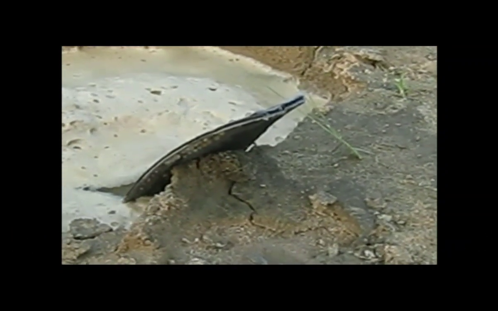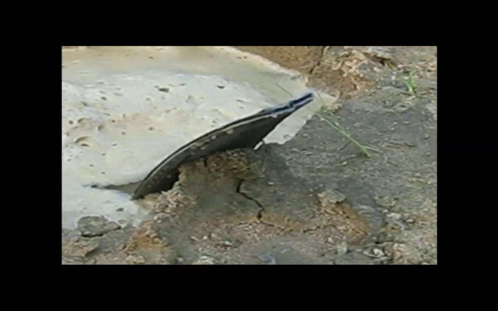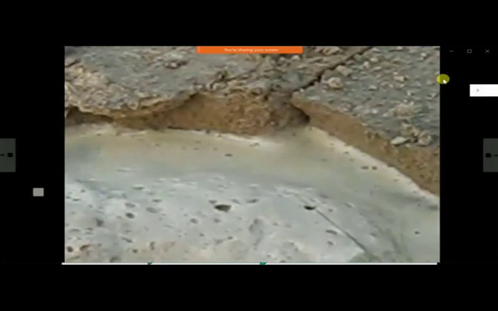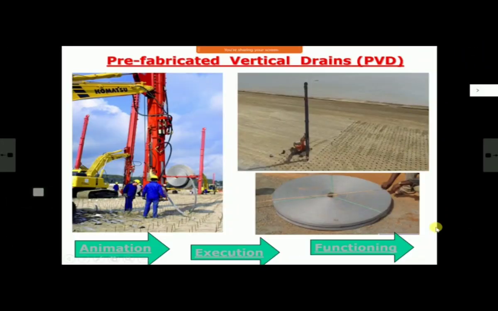So then even with the load of this excavator or the equipment moving over that, you will get it itself, you see that much water is being drained out. So they are very effective and very easy to install. That's exactly the reason I told you they have become almost all vertical drains nowadays. Wherever it is done, they are done in the form of PVDs.